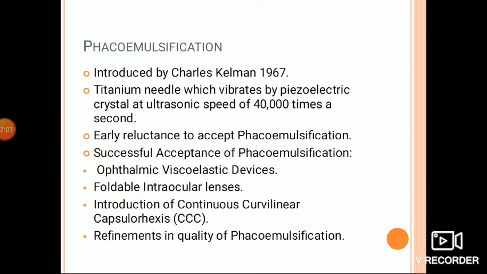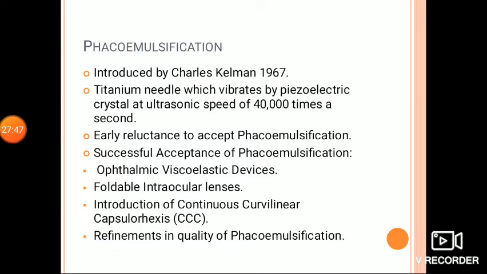Phacoemulsification technique is widely performed these days. It was introduced by Charles Kelman in 1948 but was accepted in the year 1967. He had an idea after visiting a dentist, where he found an ultrasonic device being used to help remove plaque and debris. The phacoemulsification basically acts through a hollow 1 mm titanium needle which vibrates by piezoelectric crystals at an ultrasonic speed of 40,000 times a second and fragments the nucleus of the cataractous lens and then emulsifies these fragments.